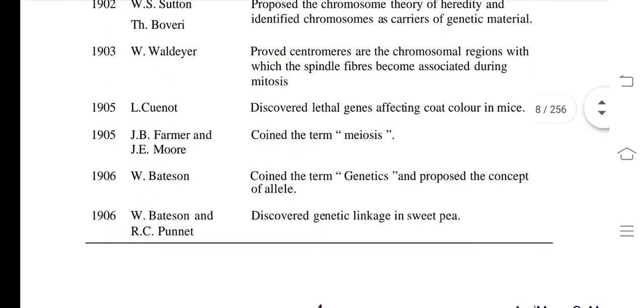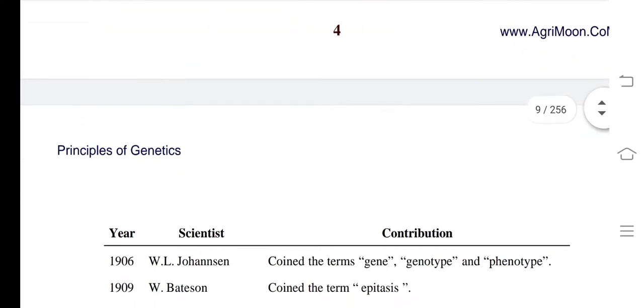Okay, what about 1906? William Bateson. Remember, William Bateson coined the term genetics and proposed the concept of allele. So William Bateson is connected with a total of three names. William Bateson is known as father of genetics. In the year 1906, Bateson gave one word, genetics. So the genetics name was given by William Bateson and the concept of allele was given by William Bateson. And now William Bateson and R.C. Punnett, Reginald C. Punnett discovered genetic linkage in sweet pea.